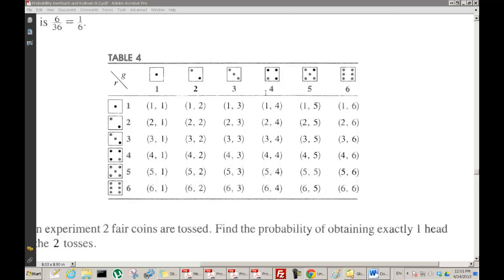When we roll two dice, we can get a 1 on the first and a 1 on the second. We get a 1 on the first and a 2 on the second, 1 on the first and 3 on the second, and so on up to 1 on the first and 6. And we can get a 2,1, 2,2, all the way up to 6,6. So this is the sample space. We say these are all equally likely if the dice are balanced. And how many elements are in the sample space? Well, it's 6 by 6, right? So there are 36 elements in the sample space.